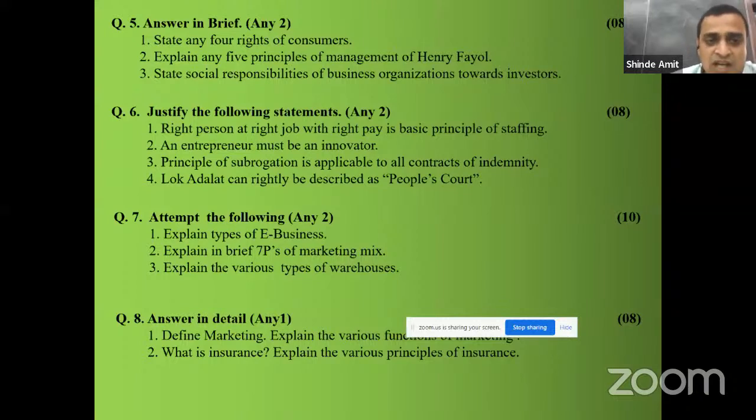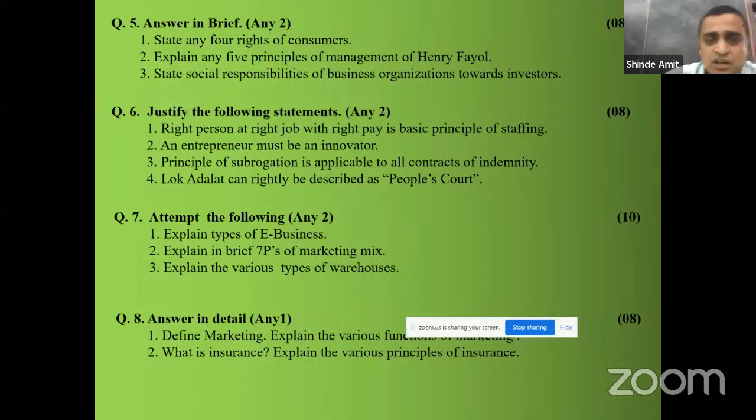Lok Adalat can rightly be described as people's court. This statement was asked in earlier board exams many a time. So you have to write the answer to this question also: what is Lok Adalat, why it is described as people's court, that by mutual consideration both the parties can settle their claim. So these points you can explain here.